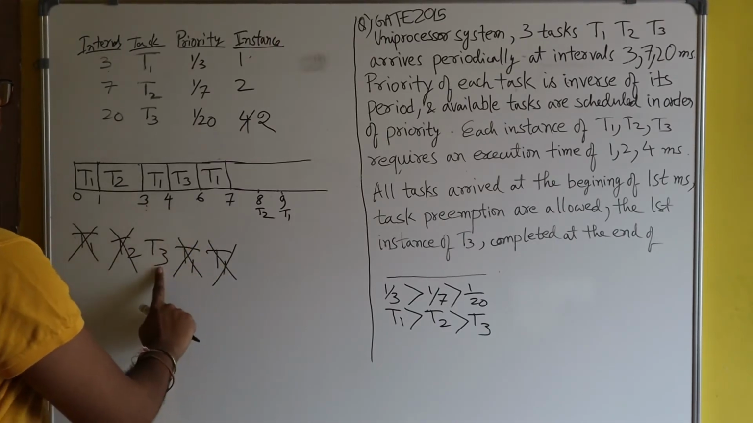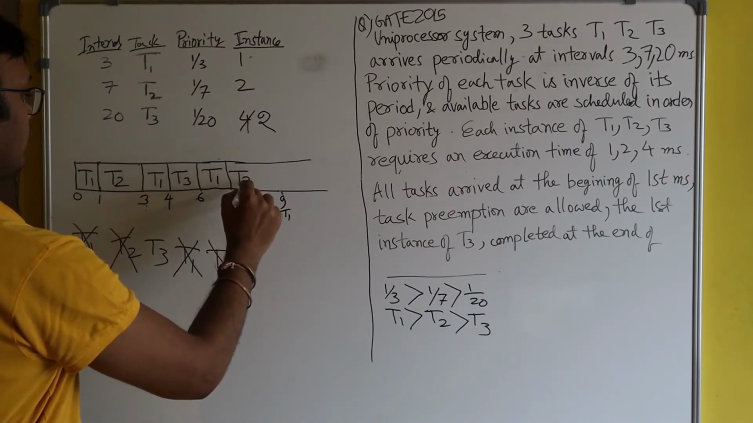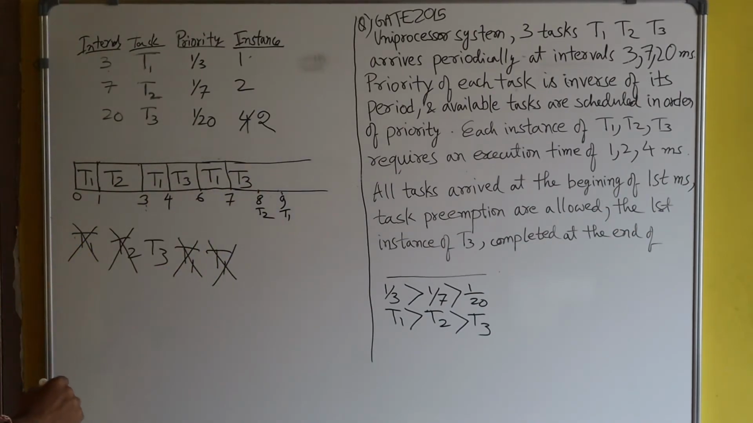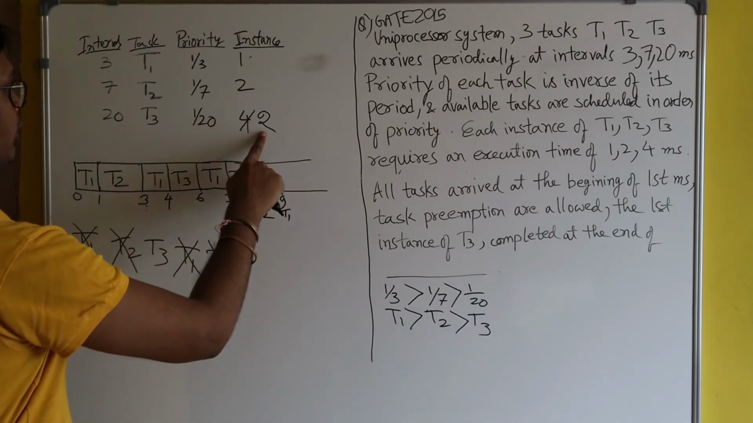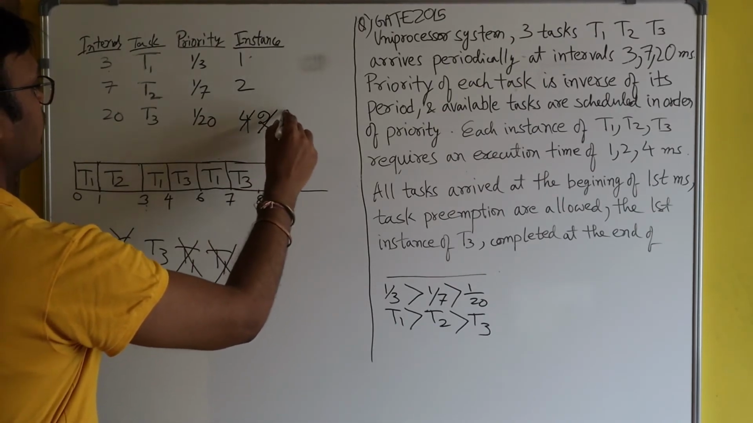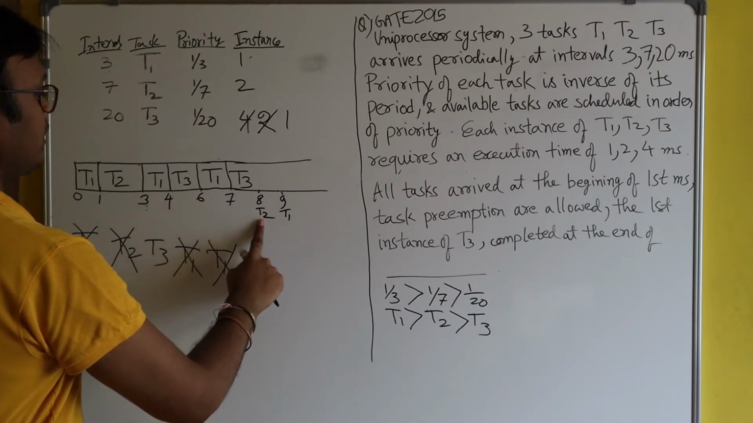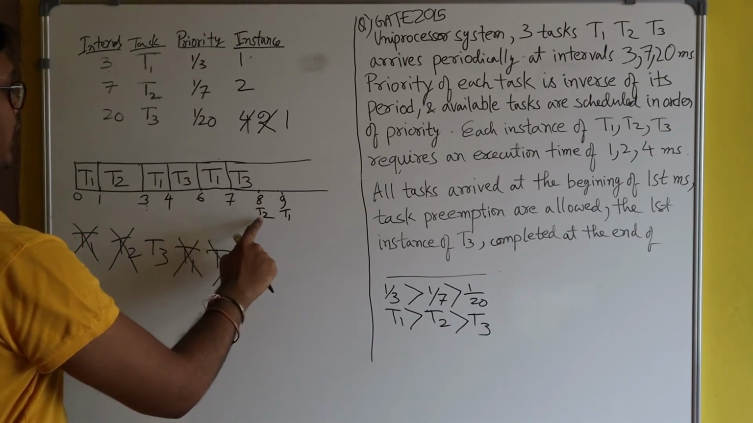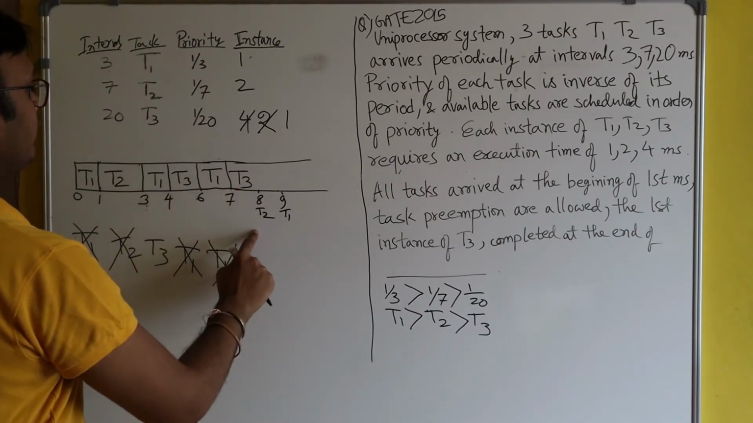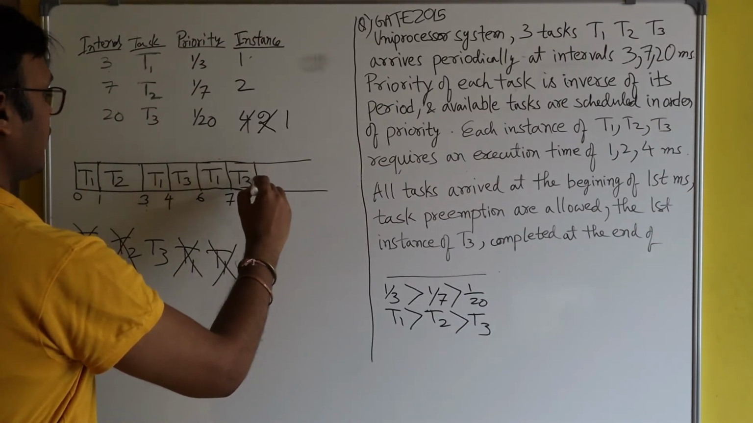So CPU will be given to T3. So here I will write T3 again. Here T3 will run for 1 more second. It had 2 seconds left, so it will run for only 1 second. So 2 minus 1, 1 second is left. Now at 8, T2 has come, and T2 has higher priority than T3. So CPU will be given to T2. Here there is a context switch. Here I will write T2.